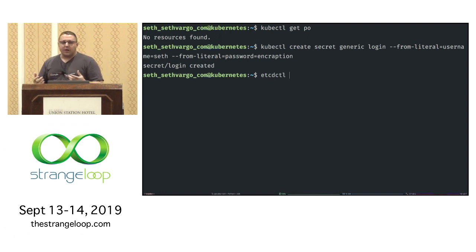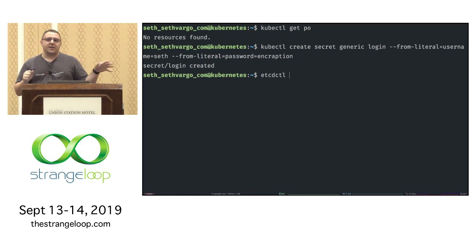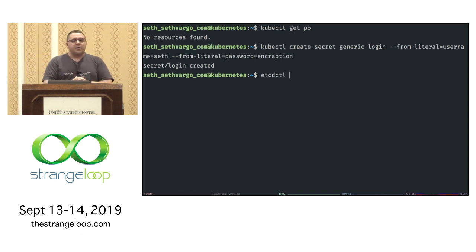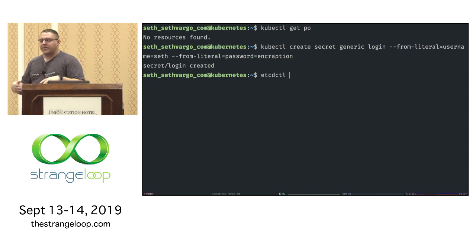So I'm using etcdctl, which is a command line tool. It's pronounced "cuttle." There's no other pronunciation. To interact with etcd. Now, etcd also has an API. This command line tool is actually just querying the API. So you can replace etcdctl with curl, but then there's a bunch of custom certificates, and I only have a limited amount of time, so we're running etcdctl.